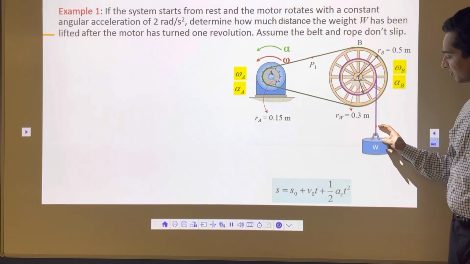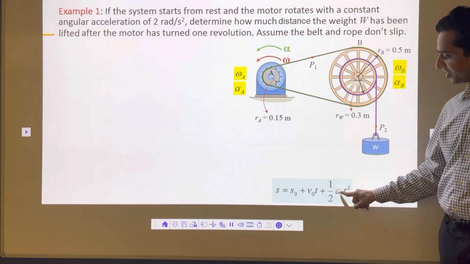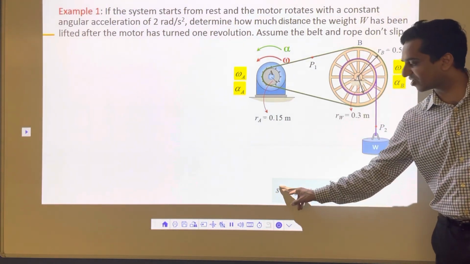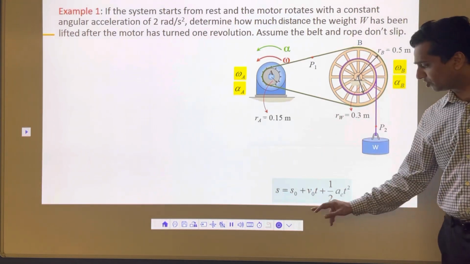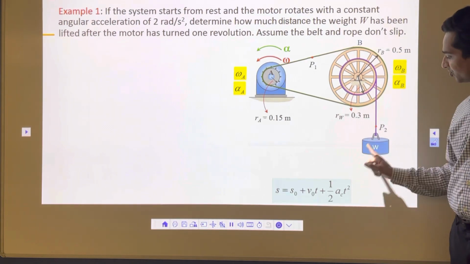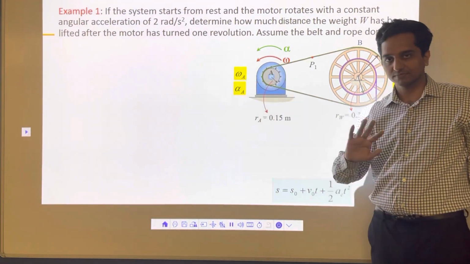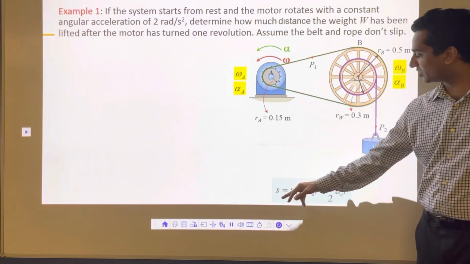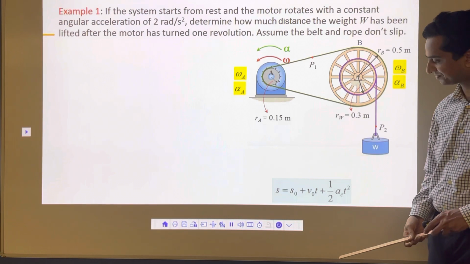If I know this acceleration and how much time, I can put it here, this is 0, this is 0, and I can calculate the final distance traveled by P2. That's how we can solve the problem. So all you need is the acceleration of this P2 and the time required for one revolution. That's it. You know that, you can calculate S, the distance traveled, which means you know how much the weight is going to go in the upward direction.